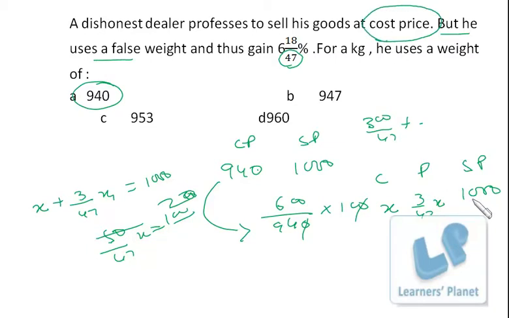So if I have a quantity of 1000 grams and the purchase price is 1 rupee per gram, that is the cost price, and in this case the selling price is the same, but the quantity has been reduced, right? If the price is 1 rupee per gram, I just assume the quantity is X, so the total price is X rupees, then 3 by 47 of X is the profit, and the cost price plus profit is the selling price. So this way also you can go.